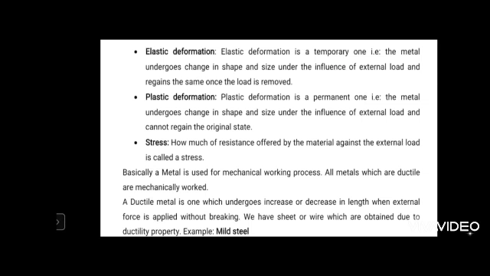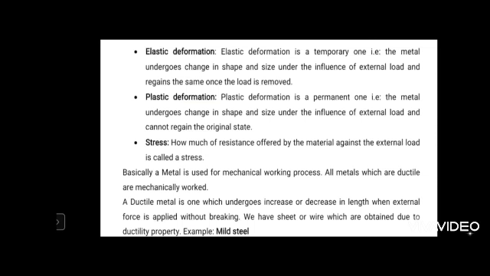Basically, metal is used for mechanical working or the metal forming process. All metals which are ductile are mechanically worked. So in order to undergo the metal forming process, the material should have the ductile property. Brittle material cannot be processed through metal forming as it fails suddenly, without deformation.